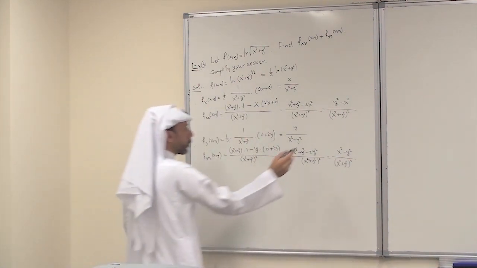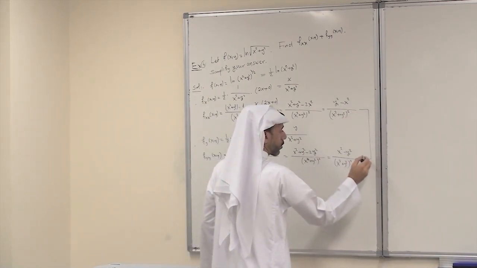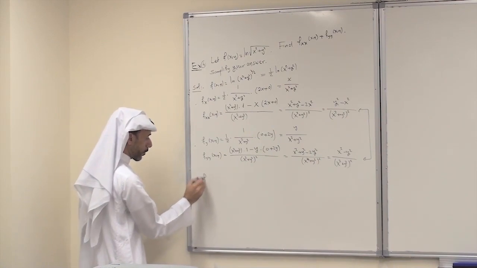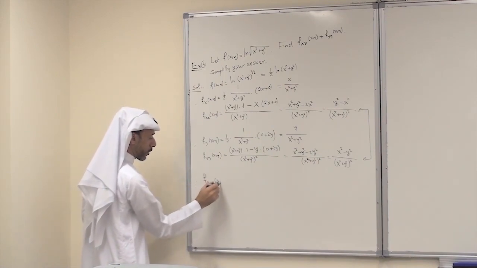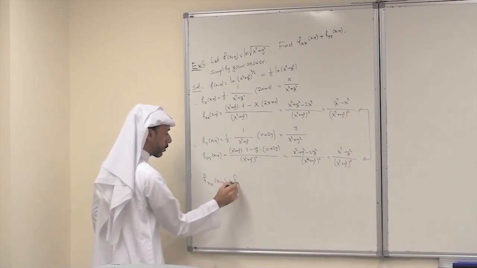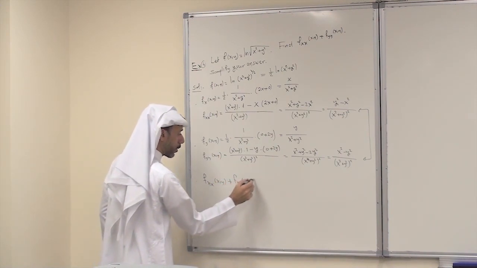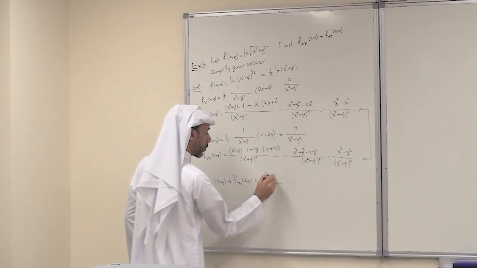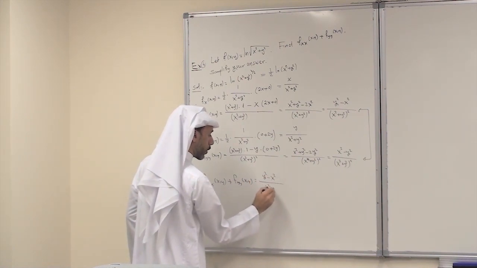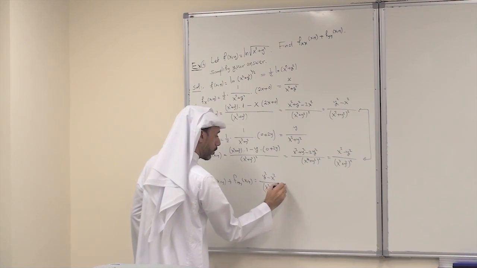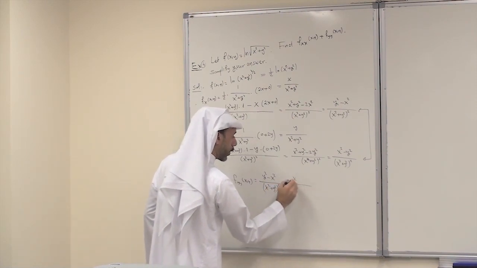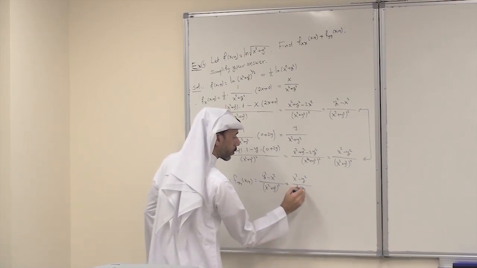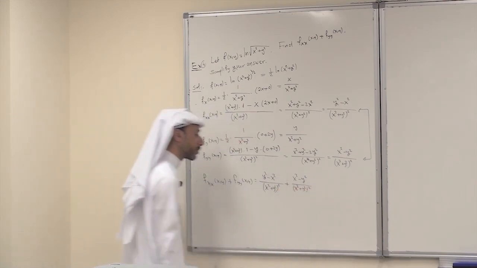Now add this. When we add this, so this is f sub x plus f sub y at x, y. This is y squared minus x squared over x squared plus y squared squared plus x squared minus y squared over x squared plus y squared all squared.